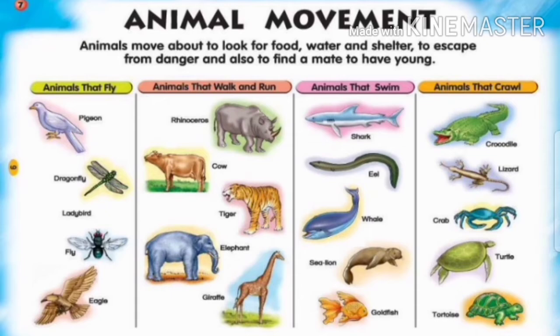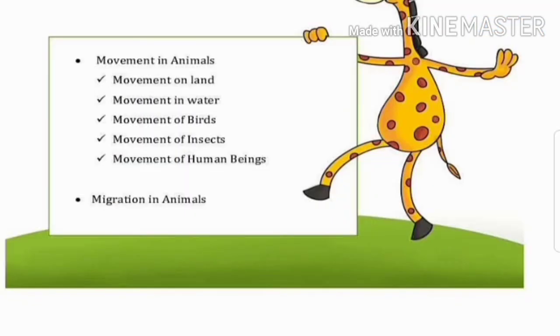Animals that walk or run: rhinoceros, cow, tiger, elephant, giraffe. Animals that swim, or we also call them aquatic animals, for example, shark, eel, whale, sea lion and goldfish. And the animals that crawl: crocodile, lizards, crab and tortoise. These are the different types of animal movement and the examples. Now we will study one by one.